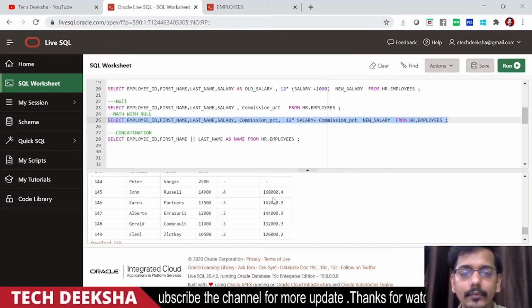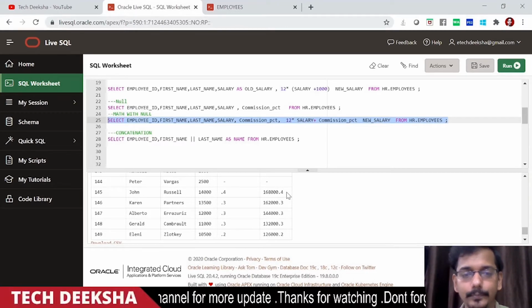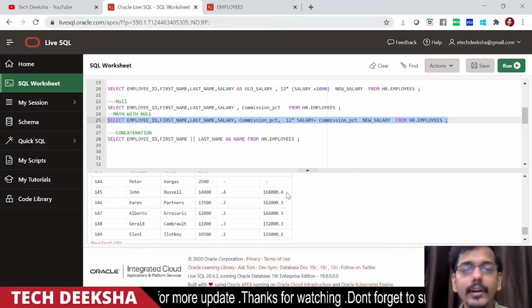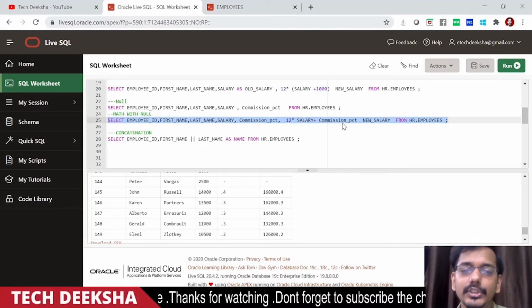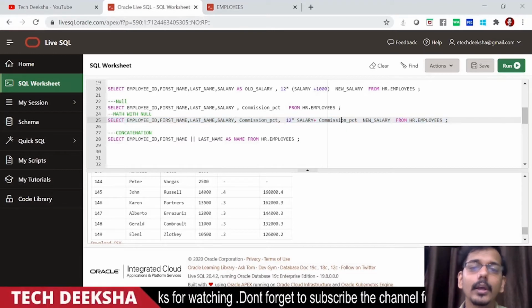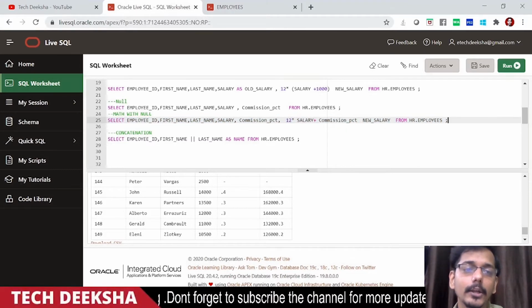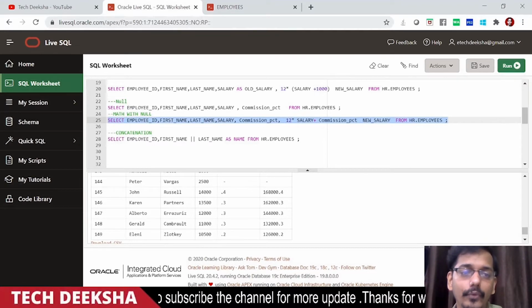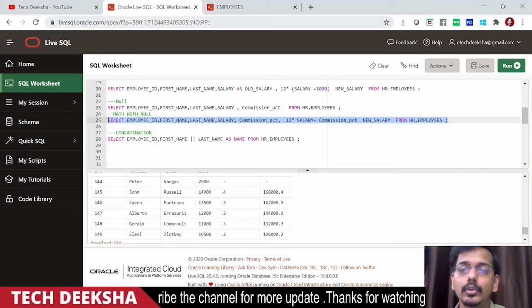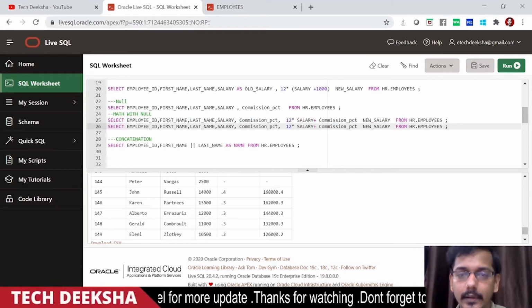So it will return some value like 1,68,000.4, right? How is it calculated? 12 into salary plus commission. Now, as I said, unless any null function has been used, you will get the output as null.